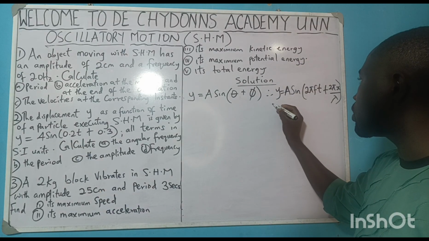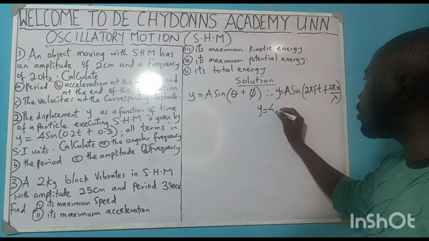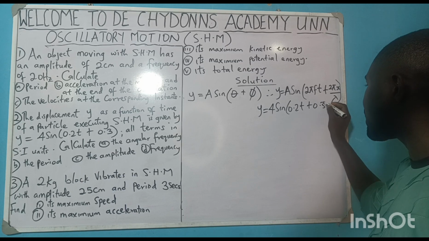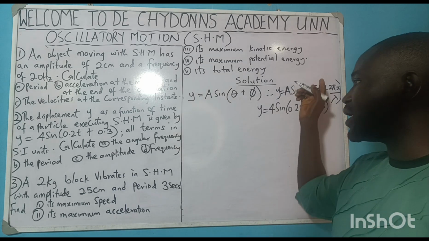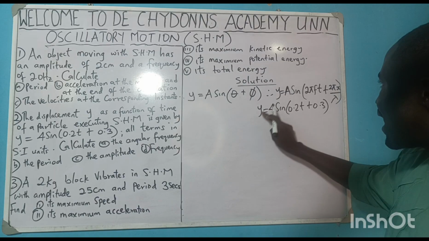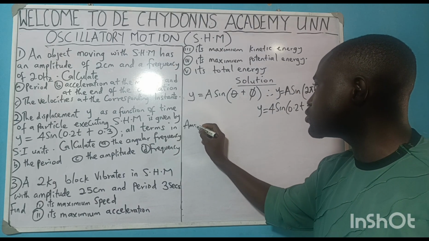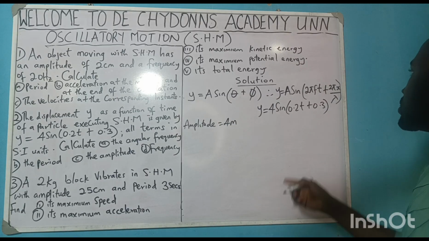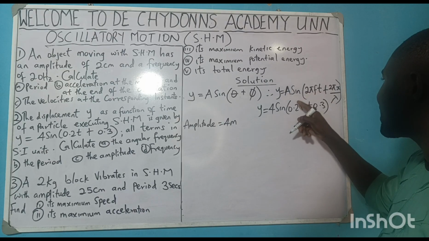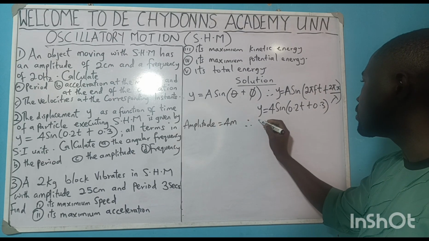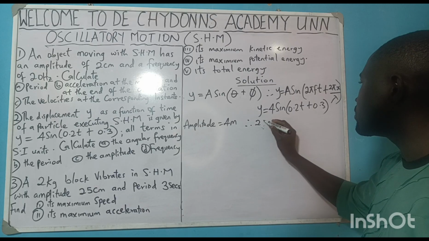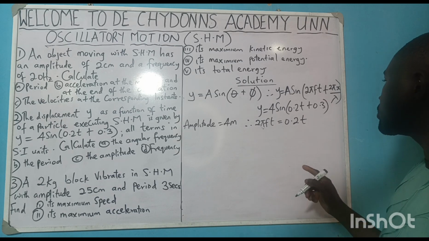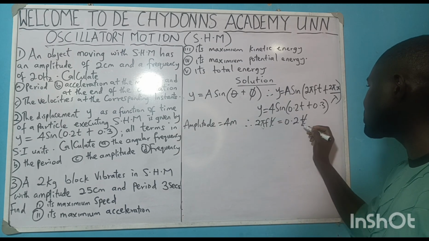So comparing the equation, we have y equals 4 sine bracket 0.2t plus 0.3. That means comparing a for amplitude is equal to 4 meter. That is the SI unit. Then sine bracket 2 pi ft is equal to 0.2t. This will cancel this.